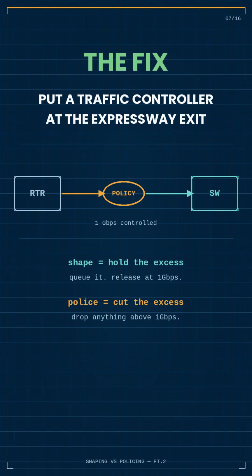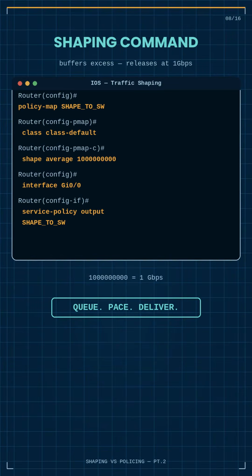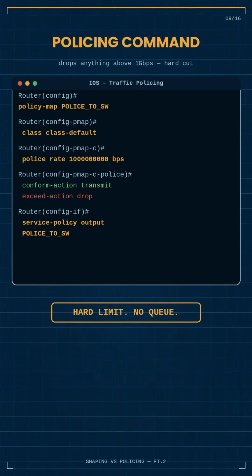You can't widen the village road. You can't change the switch hardware. What you can do is put a traffic controller at the expressway exit, someone who regulates exactly how many cars can leave per second, matching the capacity of the road ahead. On a Cisco router, that traffic controller is configured using a policy map. And you have two options depending on what you want to happen to the excess traffic.